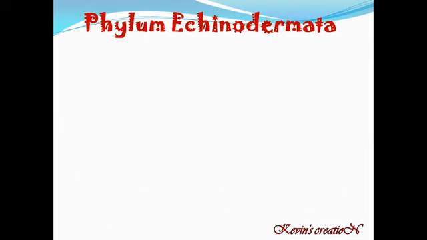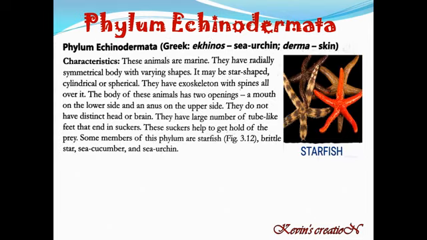Now phylum Echinodermata. The best example for this is the starfish. You must have seen it on Discovery Channel or National Geographic Channel. Very beautiful organisms. Phylum Echinodermata. The word Echinodermata is taken from two Greek words. Echinos means sea urchin and derma is skin. These animals are marine. They are found in seas and oceans.